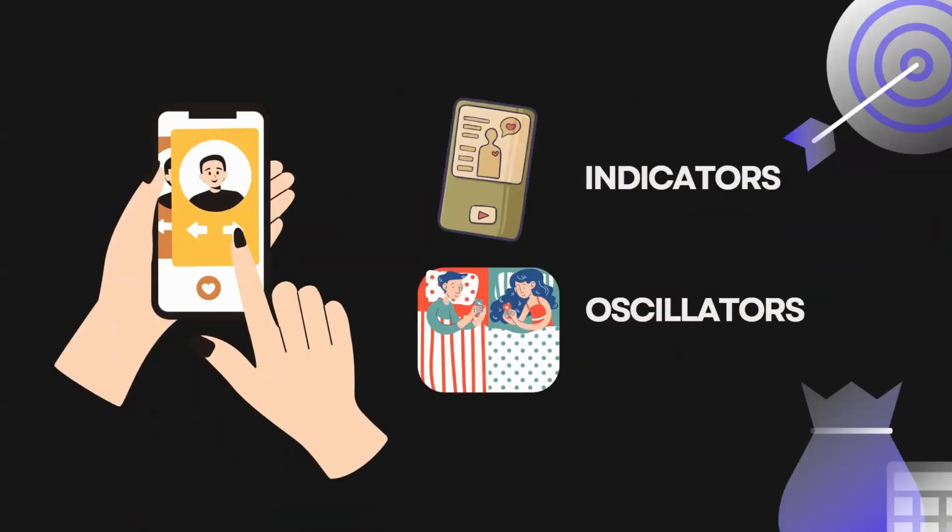To better visualize both of these, take a dating app as an example. Before swiping left or right on the person, we first check their photos, bio, and their interests. Analyzing someone's profile is an example of an indicator, figuring out if they fit your type. Are they consistent? Do they have long term potential?